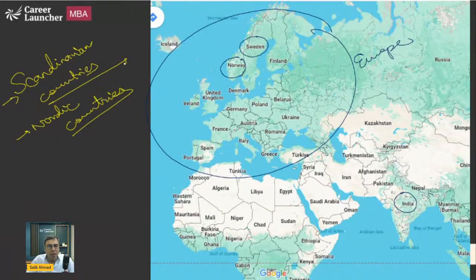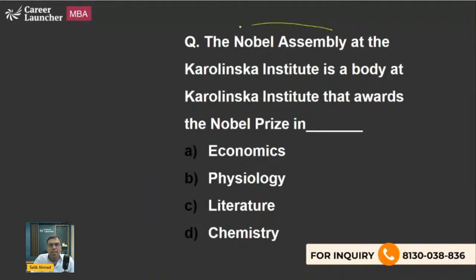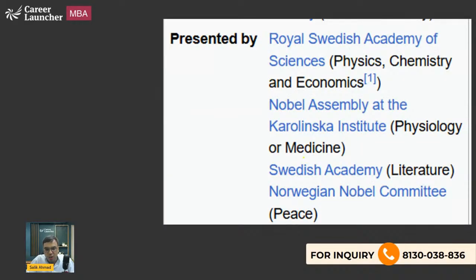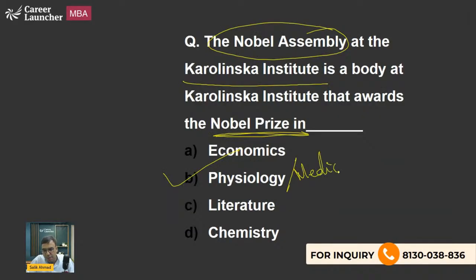Okay, let's move on to the next one. The Nobel Assembly at Karolinska Institute is a body at Karolinska Institute that awards which prize? Economics, Physiology, Literature, Chemistry. Which Nobel Prize is given by Karolinska Institute? If you know the answer, please answer me. So basically, the right answer is option B, Nobel Prize in Physiology or Medicine. B is the right answer to this question.